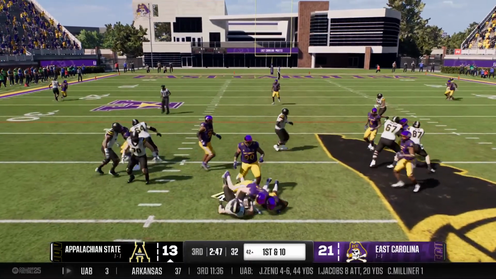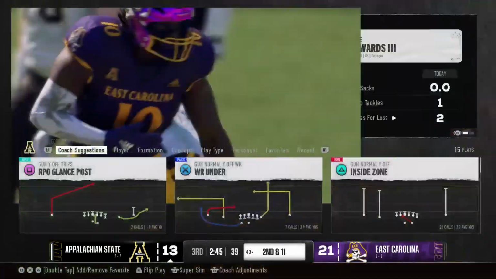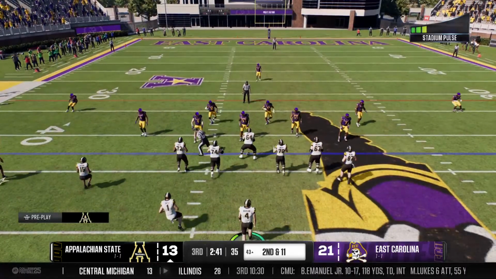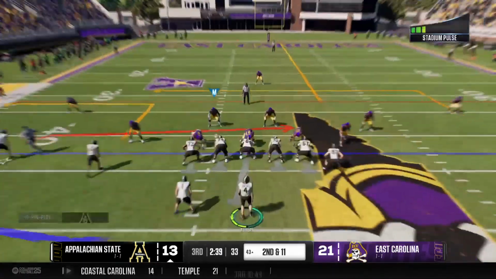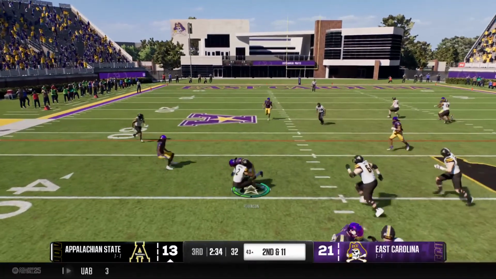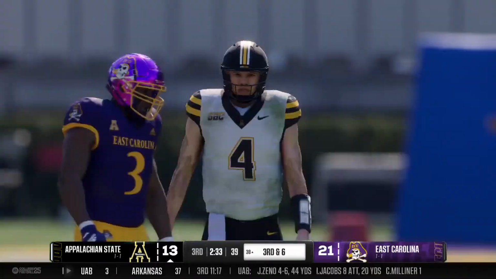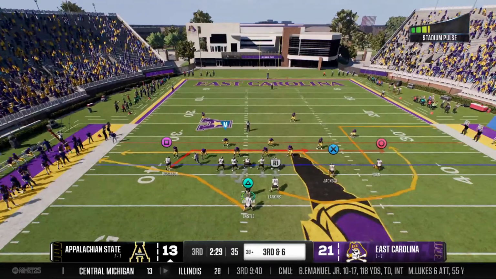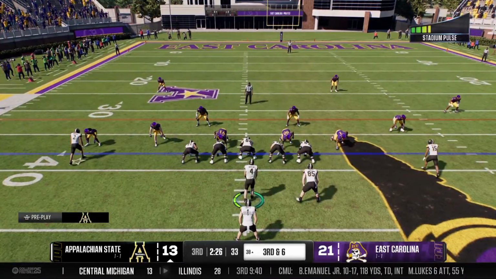Keeping it on the ground with the single back. They bring him down, and he's going to lose a yard on that one. You know, defensively, you live by the blitz and you die by the blitz. That time, they dialed it up into the run play, and the linebacker able to make a nice tackle. Makes the grab. It's Robinson. Tackled immediately after the catch. This will be the 7th play of the drive, and they need to convert 3rd and 6.